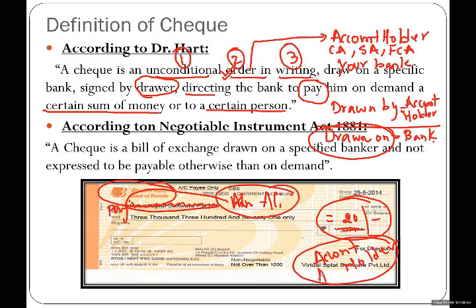And who is ordering? Let's say it's my account. I am the account holder. I am signing the check. So I am the account holder, I am the drawer, and I am the drawn by. So this check is drawn by Asma Nadeem, drawn on Bank of Baroda. My account is a current account. You can see it on the check.